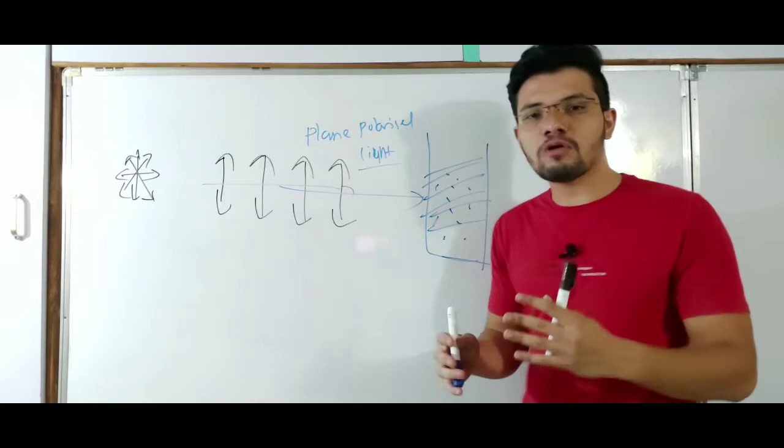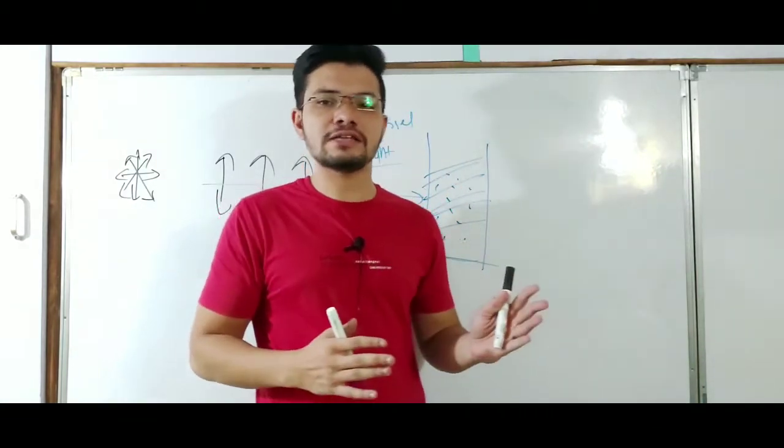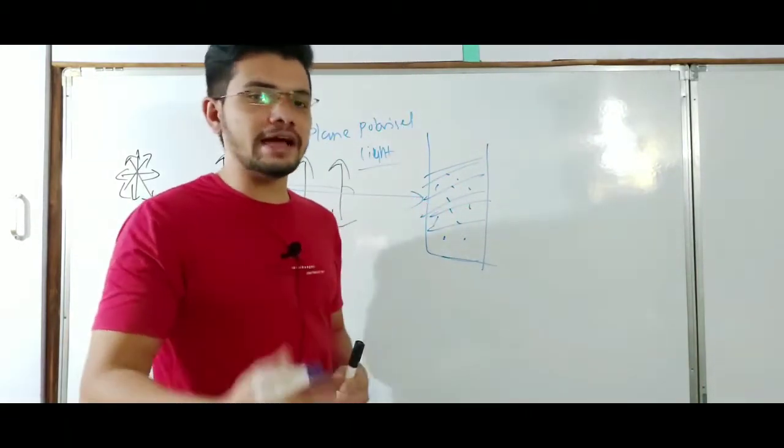So those compounds which are able to change the plane of the polarized light are known as optically active compounds.